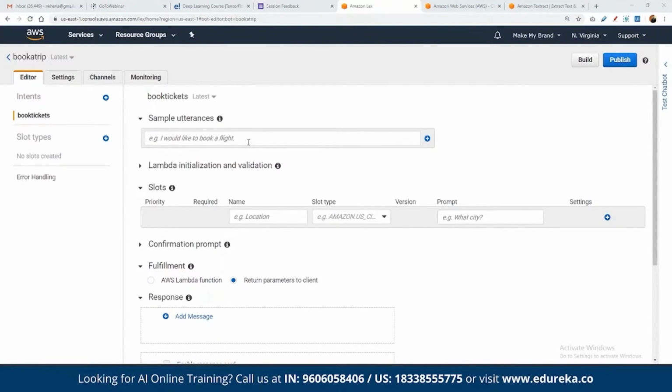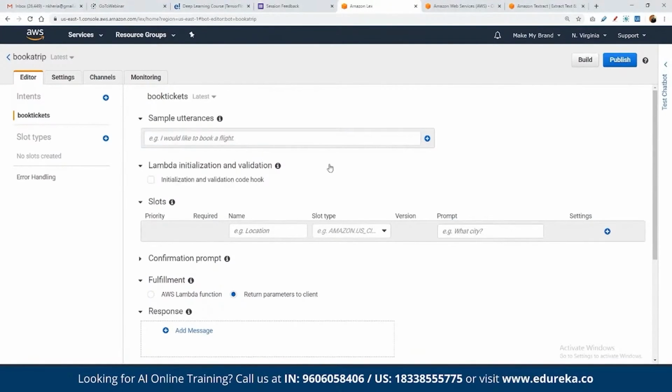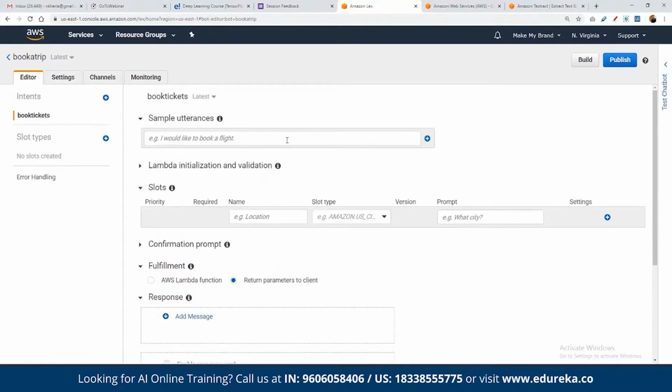Based on our analysis, we know that users will be asking to book a flight. So here we can simply type a statement as, "I would like to book a flight," which in the current scenario no one is booking, so I hope it gets resolved as soon as possible. So, I would like to book a flight.